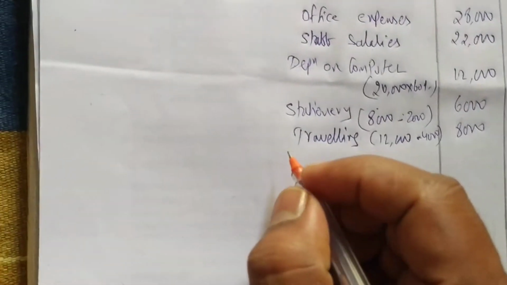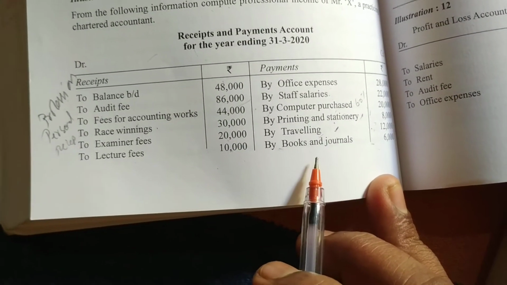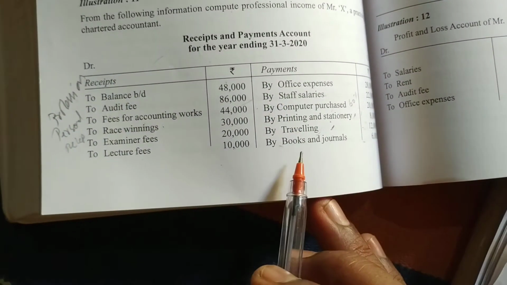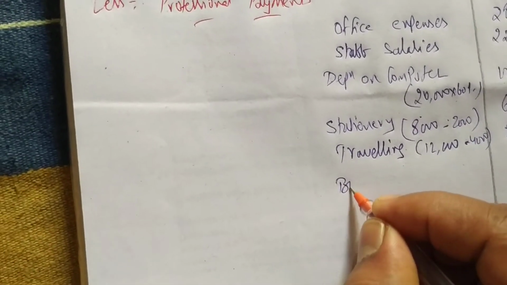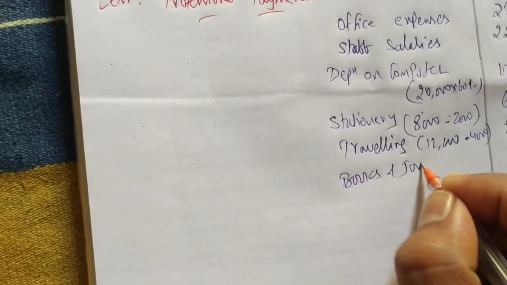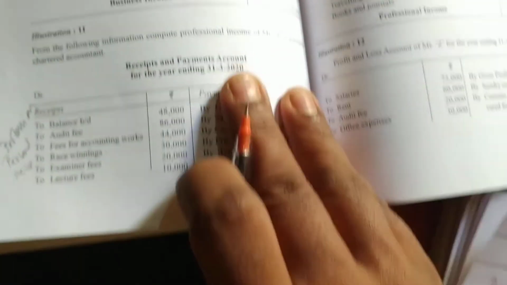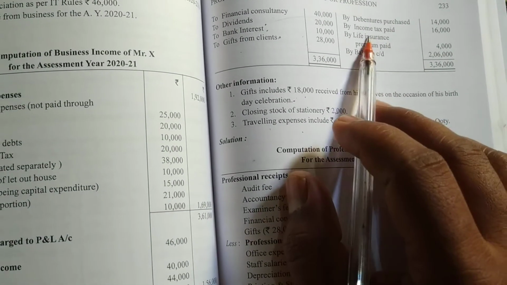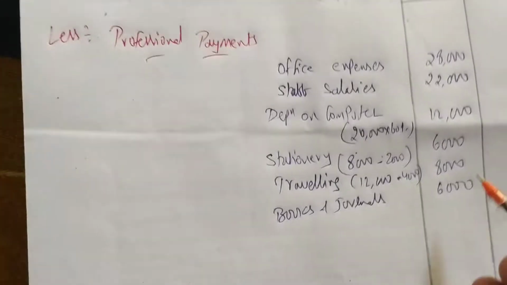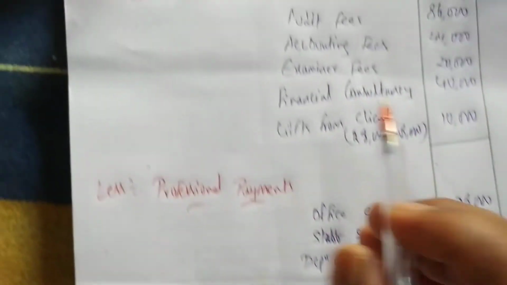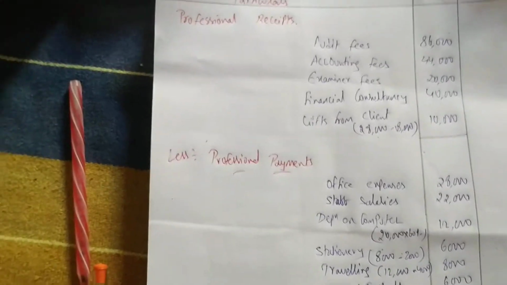Okay. Next is what? After that we are having books and journals. He is using the books and journals. He has to read those books, right? How will a chartered accountant get information and knowledge? Only from books, right? So he is buying books and journals. He has to buy books and journals to get knowledge. 6,000. Okay. After that we are having debenture purchase. This is personal income tax paid, personal life insurance premium paid, personal. So personal expenses should not be considered. So we have written personal receipts and personal payments of the chartered accountant.